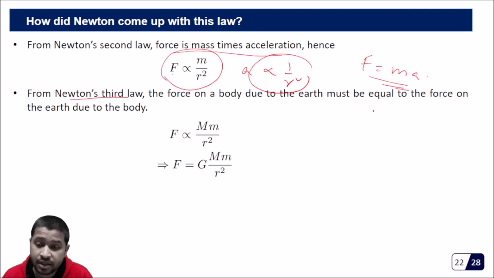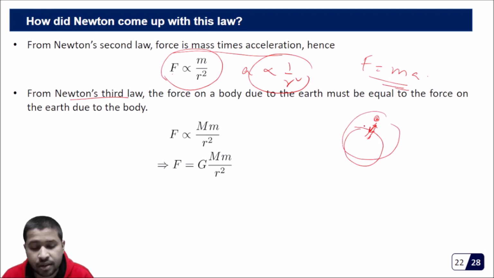the earth must be equal to the force on the earth due to the body. That means if this is an earth and this is a body, if this is getting attracted because of this, this will also get attracted because of this. It's just Newton's third law.